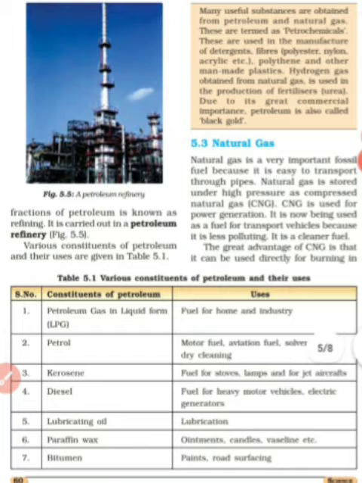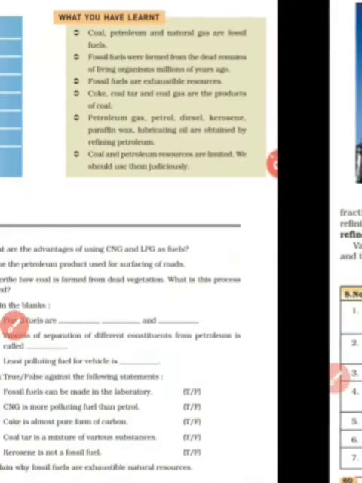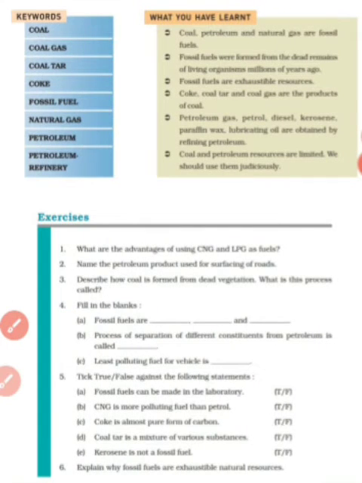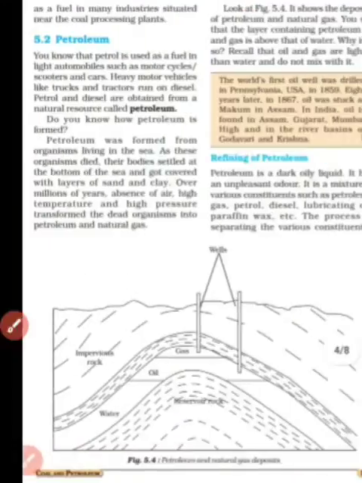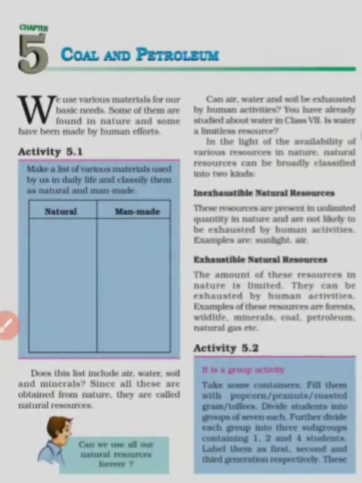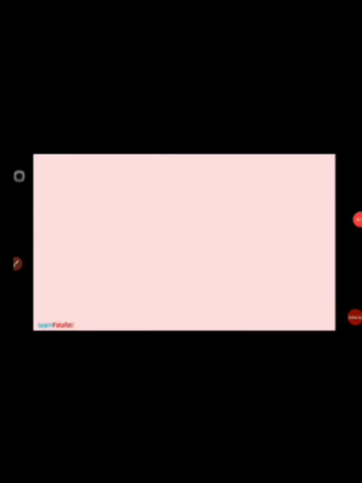So now let us start discussing all these terms, whatever is written in keywords, one by one in detail. So let us study about natural and man-made resources.